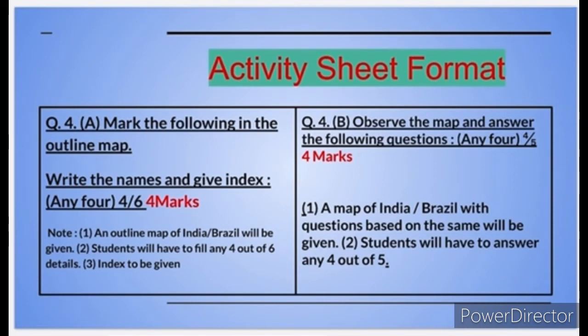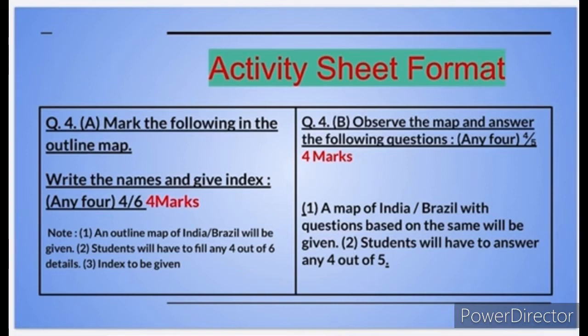Next one is question number 4. Question number 4 is divided into A and B. These are the 2 sub questions, and one more important thing here is both the questions are compulsory, you have to attempt both. These are not optional to each other. Both carry 4 marks, but the question type is different.